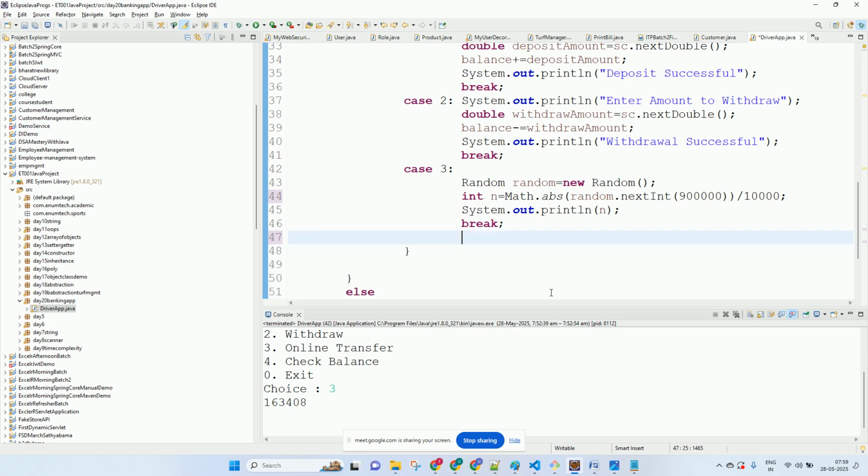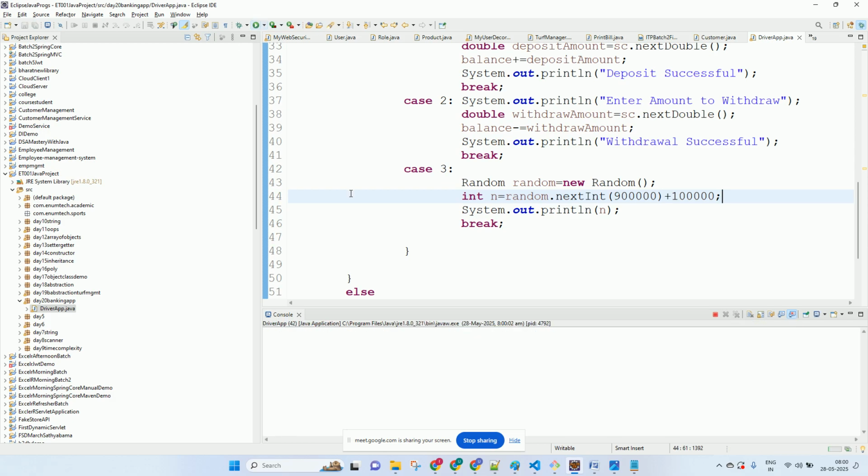So let's try. So what does it say? Random dot nextInt. So if you want to give a range of numbers, you can give this. To this, add the smallest six-digit number. Done. So now this is bound to give you a six-digit number always. So let's run this and check.